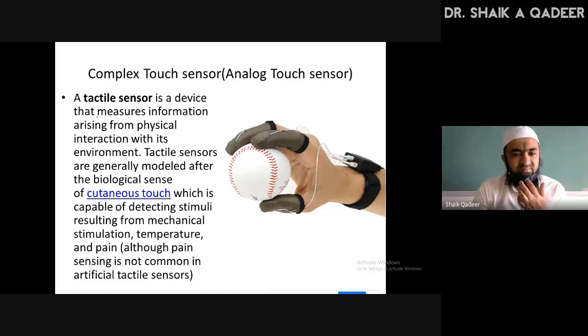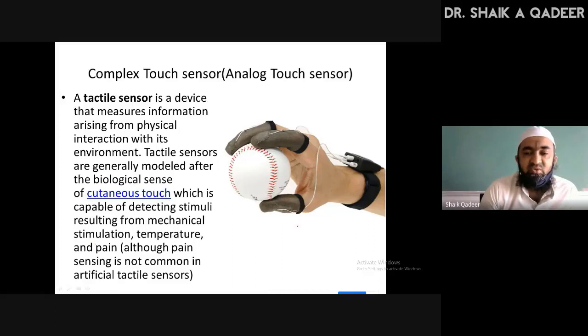A tactile sensor is a device that measures touch-related information from physical interaction with its environment. It is modeled after the human biological sense, which is based on cutaneous touch, according to which the stimulation resulting from mechanical stimulation plus temperature plus pain collectively brings together and gives information in the form of some threshold value.